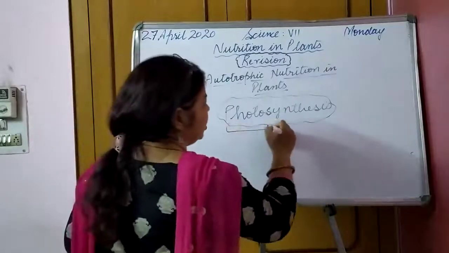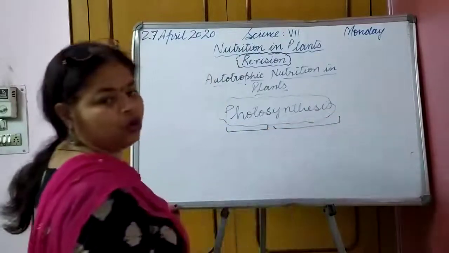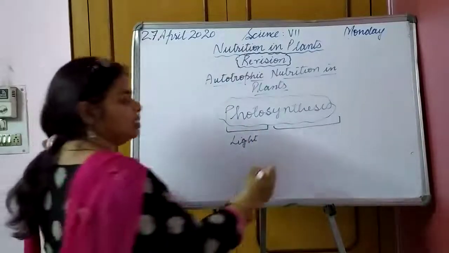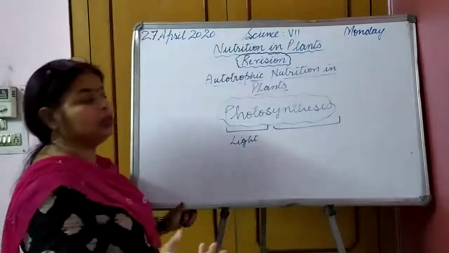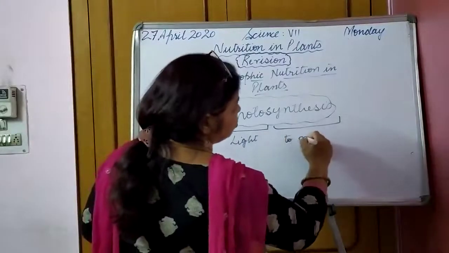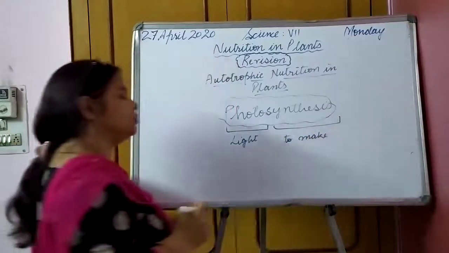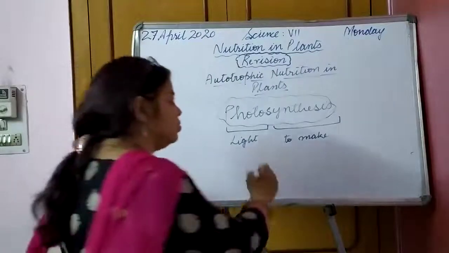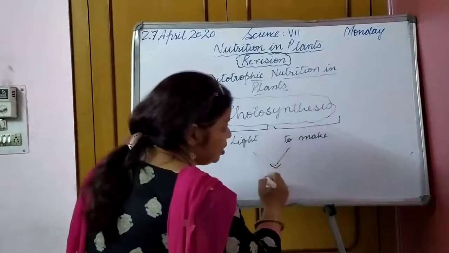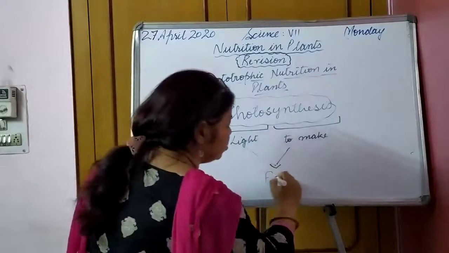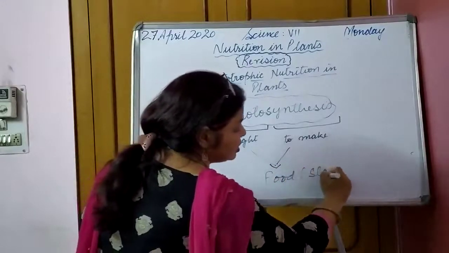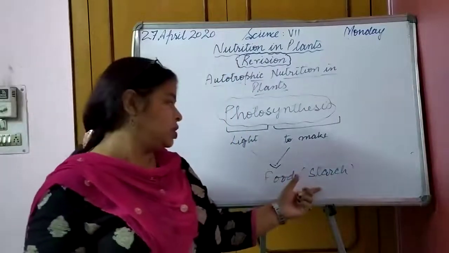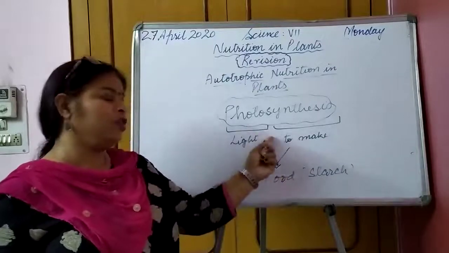Photosynthesis has two words. One is photo, and photo means light. And synthesis means to produce something, to make or to synthesize. So what is being made in the presence of light? It is food. And what is the food? Food is starch, or sugar, which we call glucose. So this is produced by the process of photosynthesis.